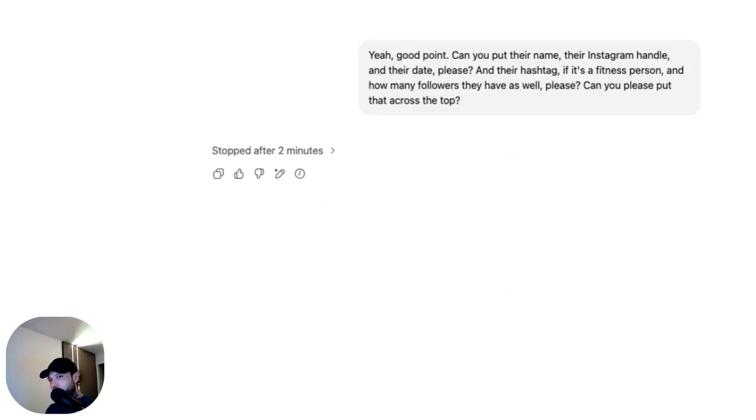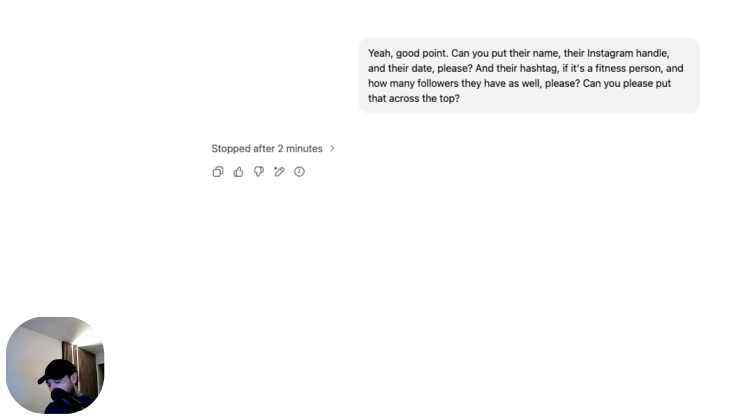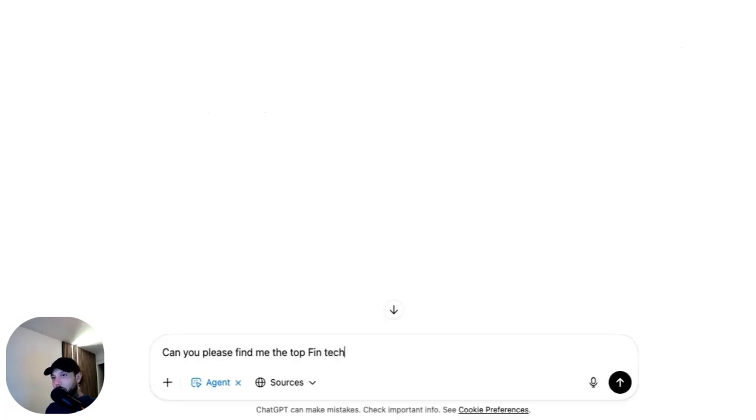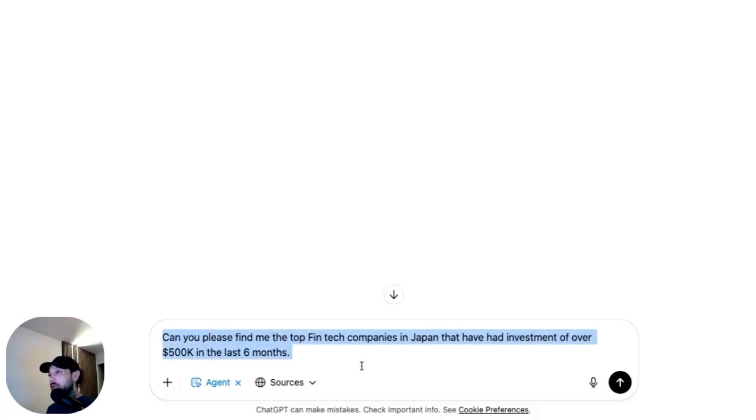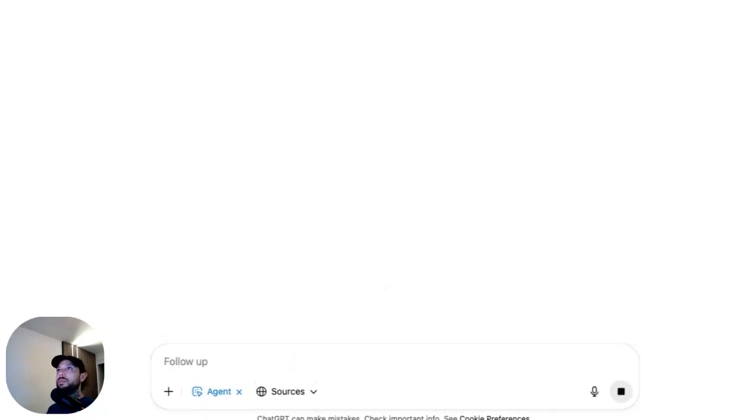Can you please find me the top fintech companies in Japan? I think this is going to happen with the more I use ChatGPT, the less I can spell properly. We'll just do 2 because I want to try and test something. So, okay, let's have a look.